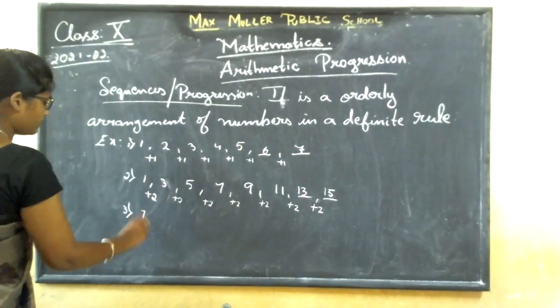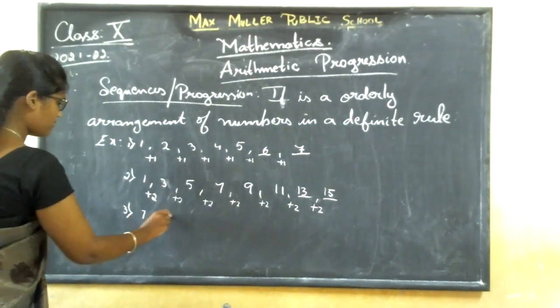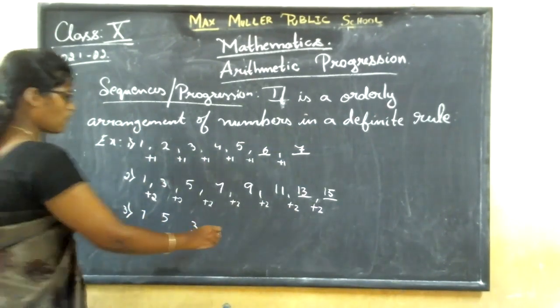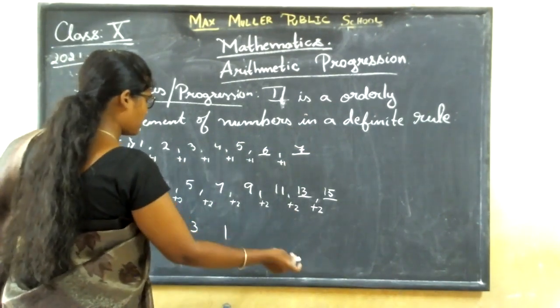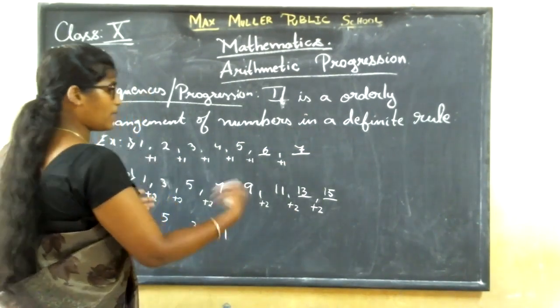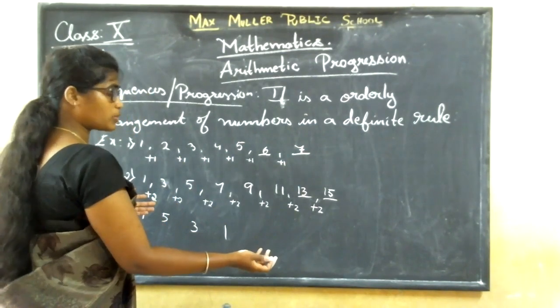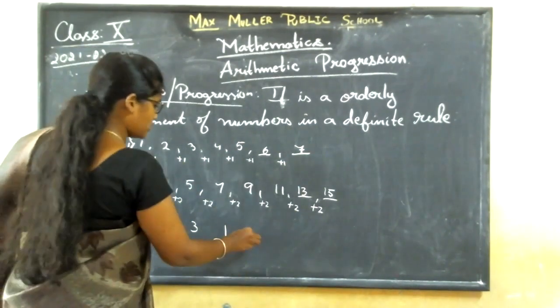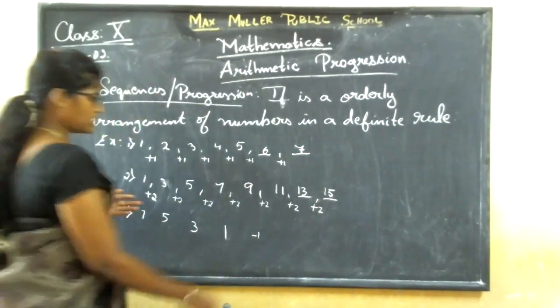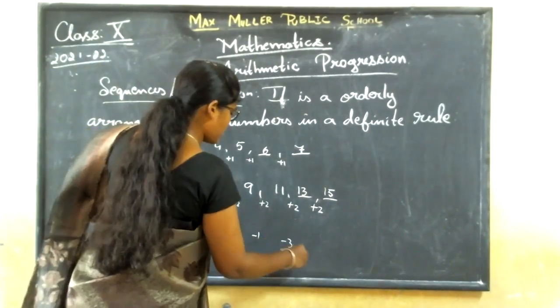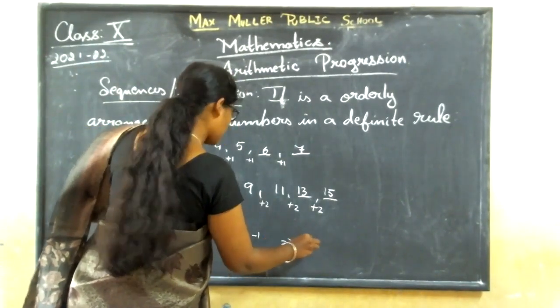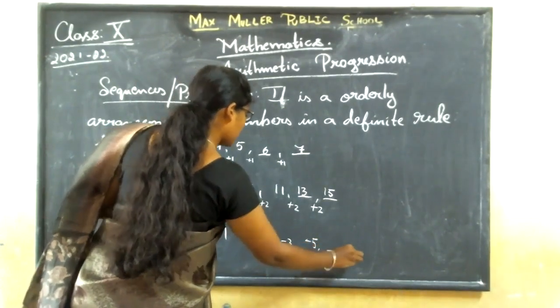Now 7, 5, 3, 1. Then what next? 1 minus 2 is minus 1. And minus 1 minus 2 is minus 3. Minus 3 minus 2 is minus 5. And let me take these values.